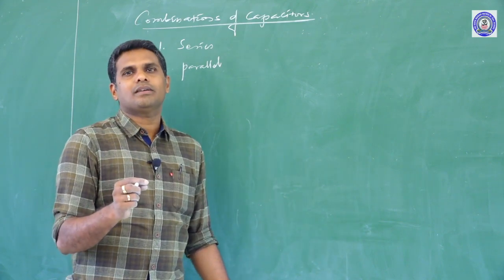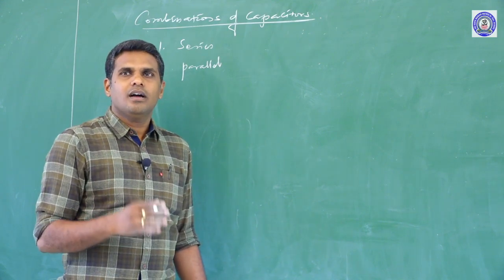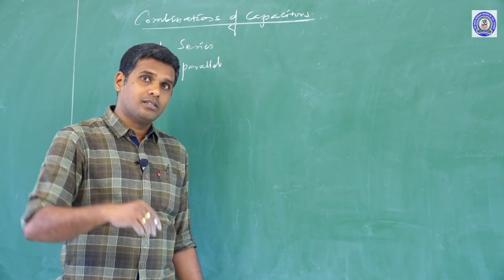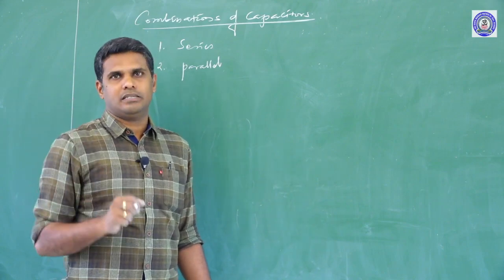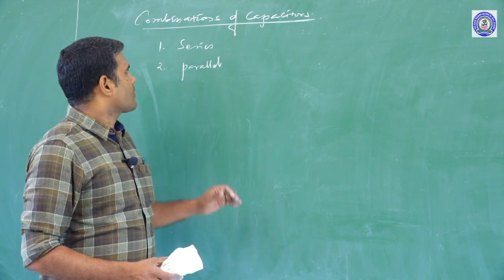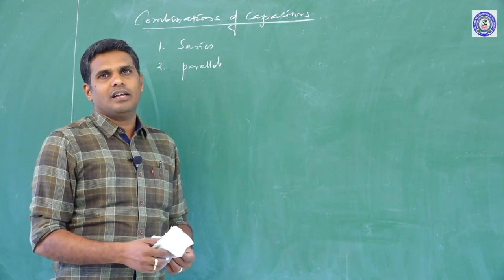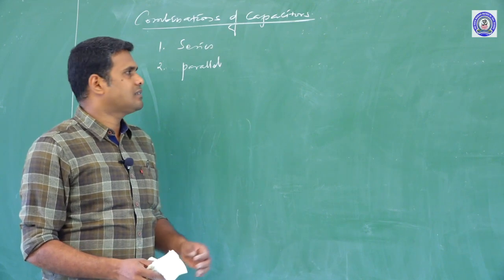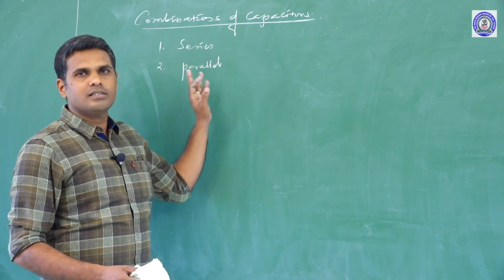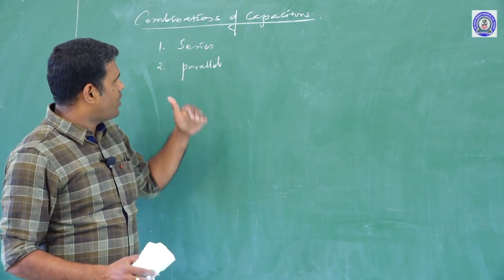So a single capacitor can replace a number of other capacitors, or a number of capacitors will replace a single capacitor if it is not available. So to carry out the construction of electronic circuits and electrical circuits, we need this series and parallel combination of capacitors. We shall see one by one.